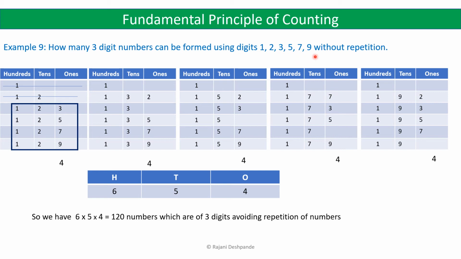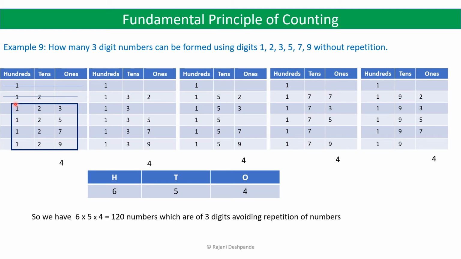So 6 digits are given here, and we have to form 3-digit numbers, and the condition given here is without repetition. So when we have a 3-digit number, we have hundreds place, tens place, ones place. So suppose we have 1 in the hundreds place, then we cannot use 1 in the tens place, and we cannot use 1 in the ones place.